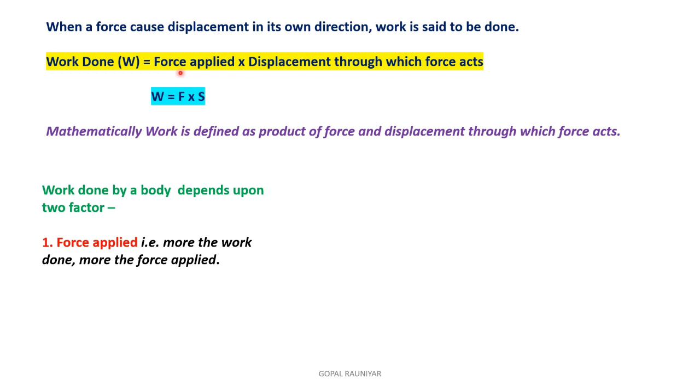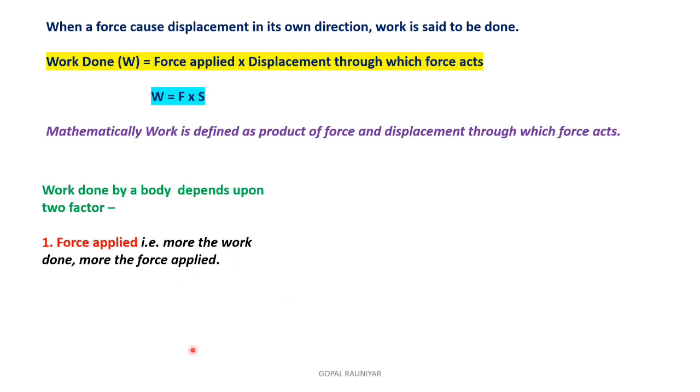Now we will understand the formula of work done. Work done is equal to force applied times displacement through which force acts. Work equals F into S. F is the force applied, S is the displacement. So mathematically we can define work as the product of force and displacement through which force acts. Now we will understand on which factors the work done depends. Work done depends upon 2 factors. The first factor is force applied.